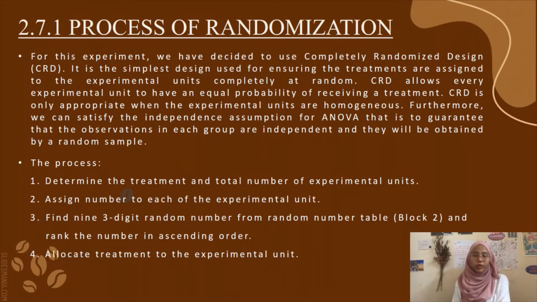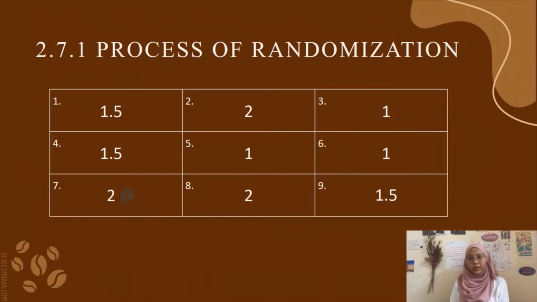We chose block 2 and then ranked the numbers in ascending order. The last step is to allocate treatments to the experimental units. Thus, the table above shows the final arrangement for the experiment. The first experimental unit will be using 1.5 teaspoons of yeast, the second one will be using 2 teaspoons of yeast, and so on.